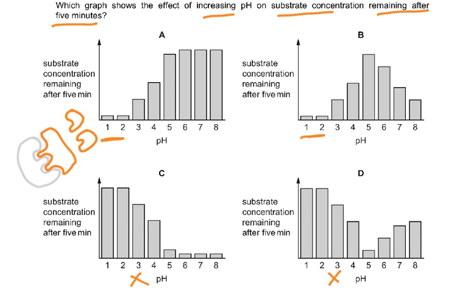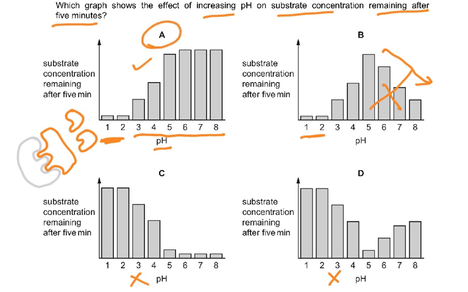So what we need to understand is what would happen after some time when the pH is changed. If the optimum was 1 and 2, after that there should be more substrate left. And then a time will come when the substrate will become constant. It can't be decreasing after that. So this was wrong. And the only thing correct was A.